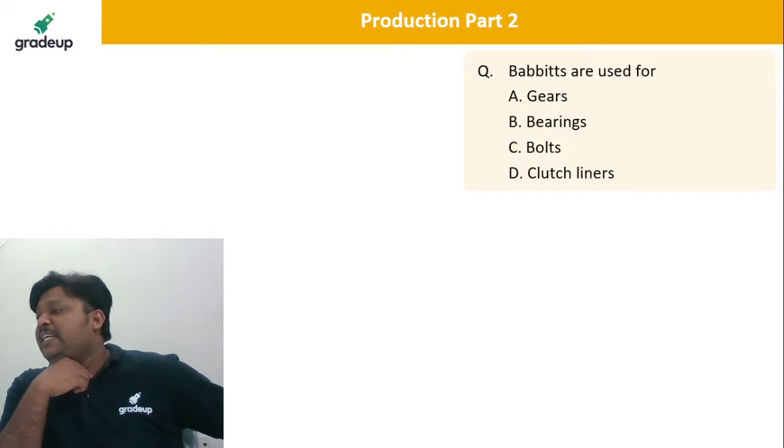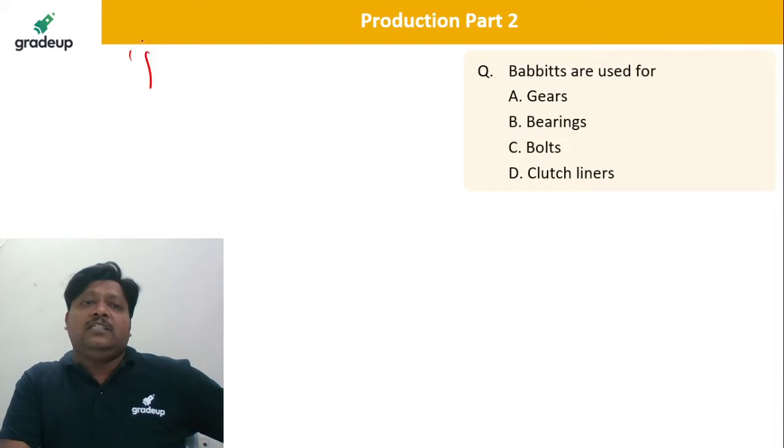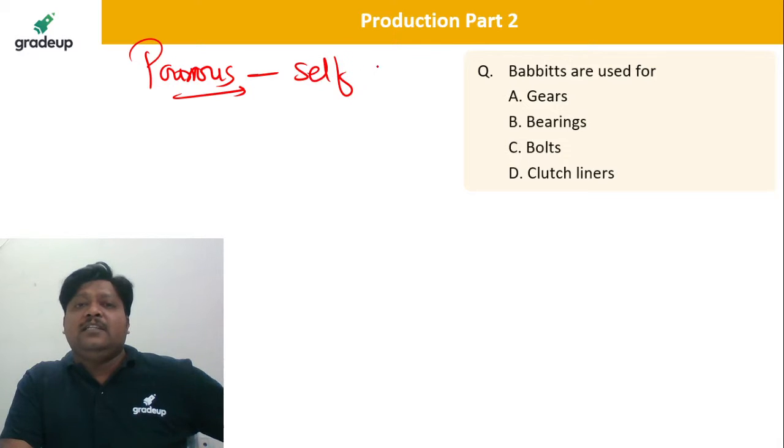So Babbitts, again take the next question, Babbitts. So the bearings which are made up of the Babbitts, that is the white metals, or the porous bearings which are made by the powder metallurgy, which are the self lubricated bearings, isn't it? Babbitts, porous, they are porous, because of that they are self lubricating.